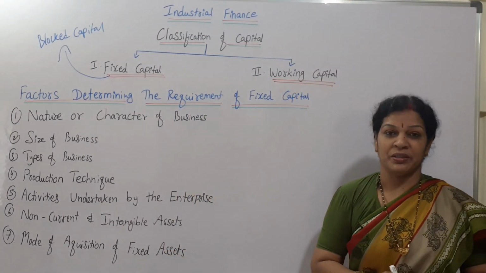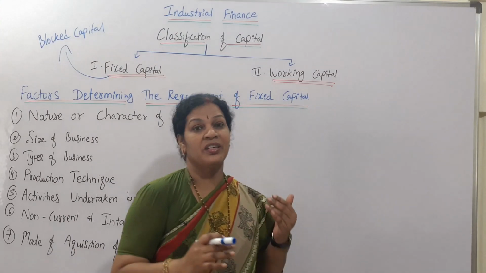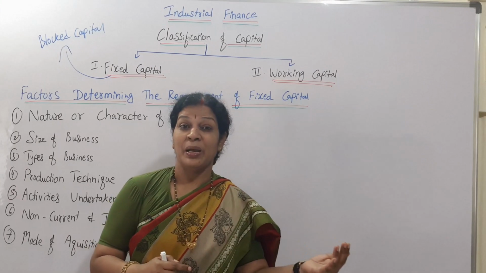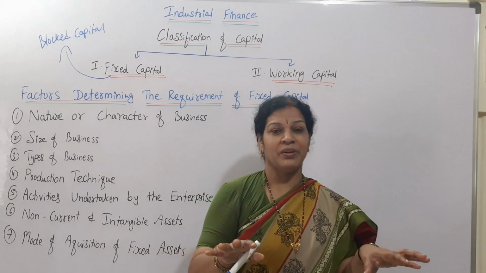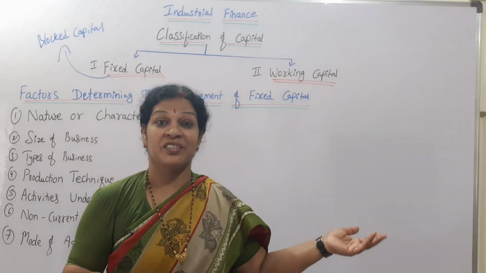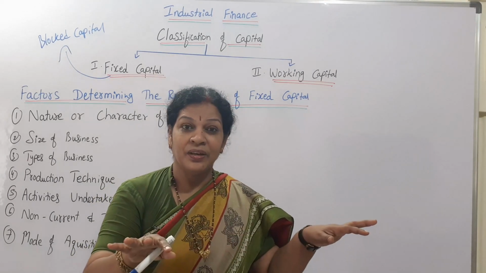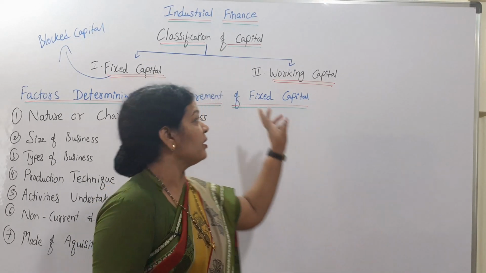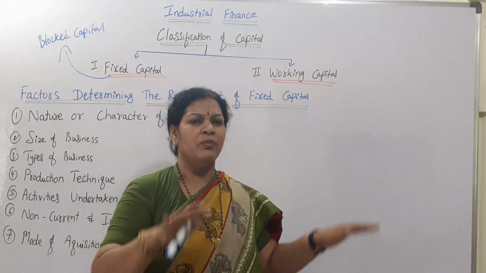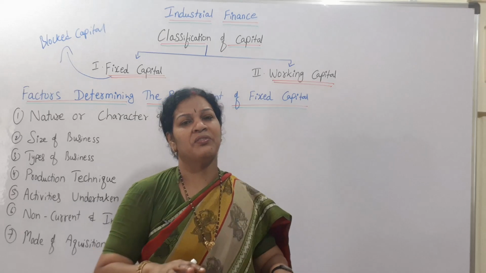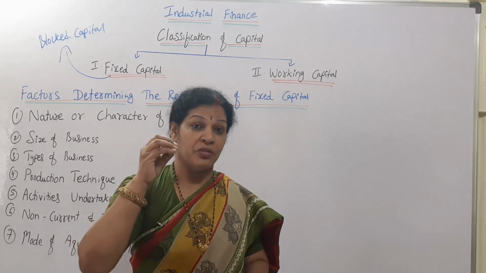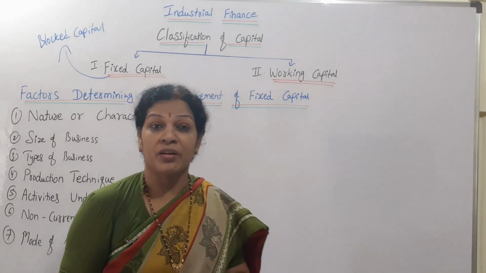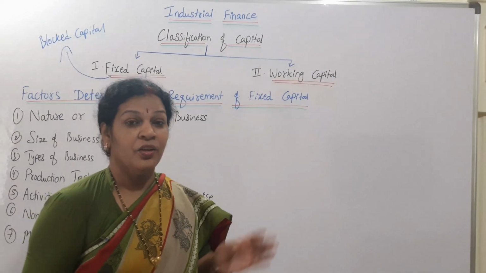Second thing is working capital. Working capital is related to the day-to-day transactions, like purchasing material, payment of wages and payment of petty transactions, and purchasing stock, small petty items. Daily transactions like transportation, electricity bill, audit fee. When we make this kind of payments, we call it working capital. Working capital always varies, it changes. That is why we can also call it flexible capital. But this is also very important to run the organization for day-to-day transactions, right? So that's about working capital.